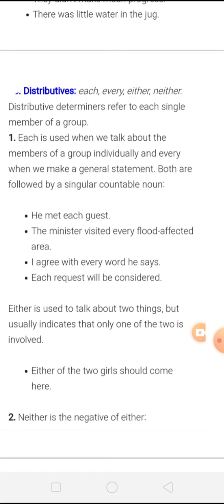For example, either of the two girls should come here. Here we are talking about two girls, but by using either we are indicating that one of the two girls should come at least, right?